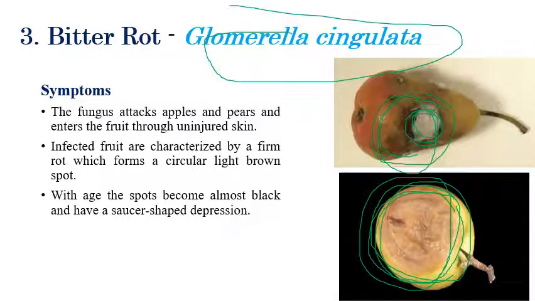Later, with time, the spots become very big, and we can clearly see saucer-shaped depressions where it produces cirrhi, and these fruits are completely unfit for consumption.